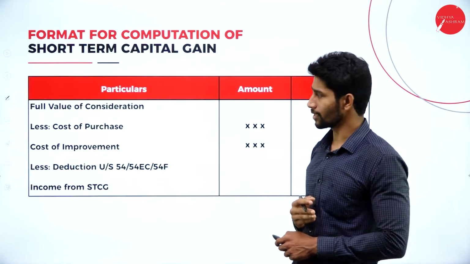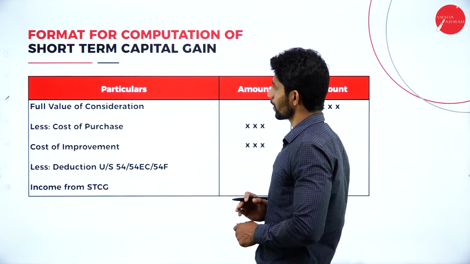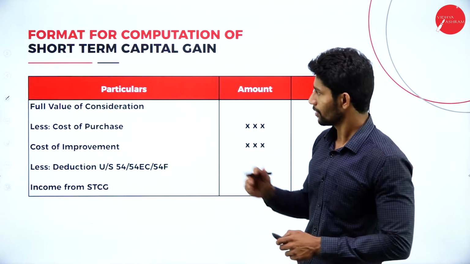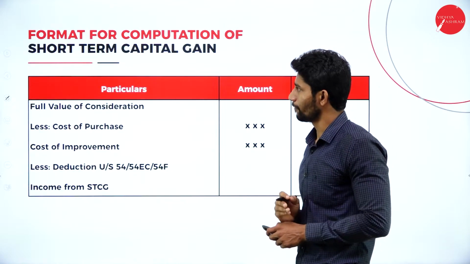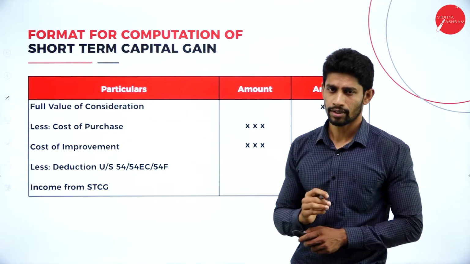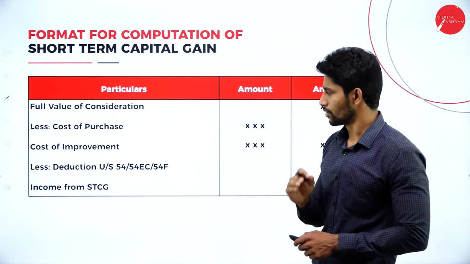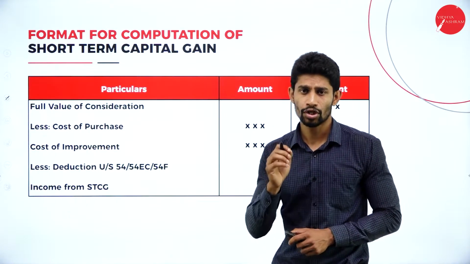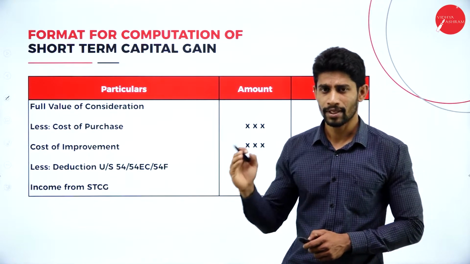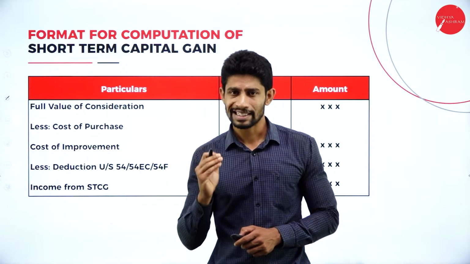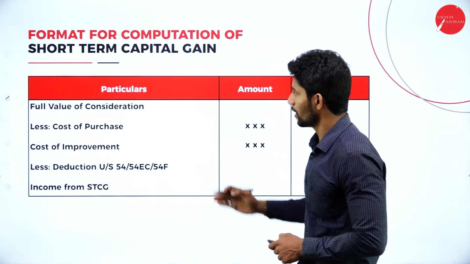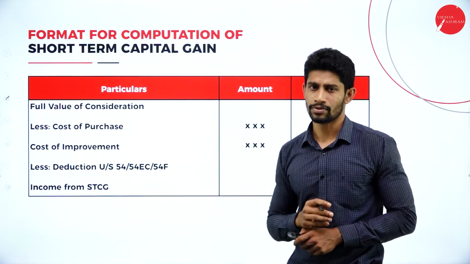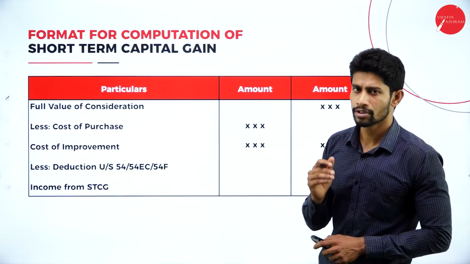Moving on to the next thing, that is the format for computation of short-term capital gain. To compute capital gain, we have two formats. One is for short-term capital gain, another is for long-term capital gain. Under short-term capital gain, we put 3 columns: particulars, amount, amount.